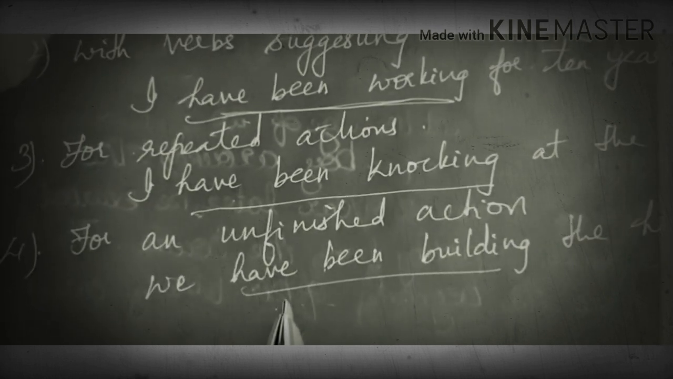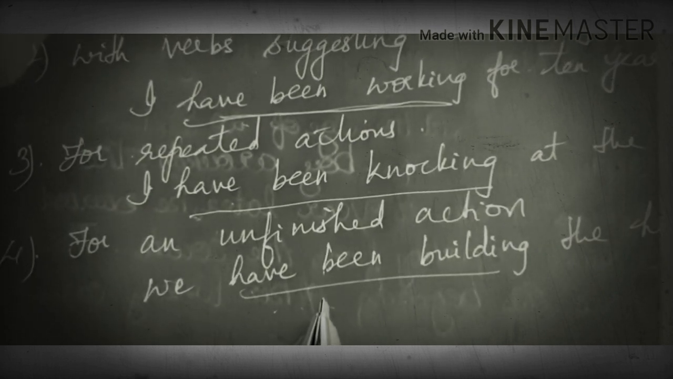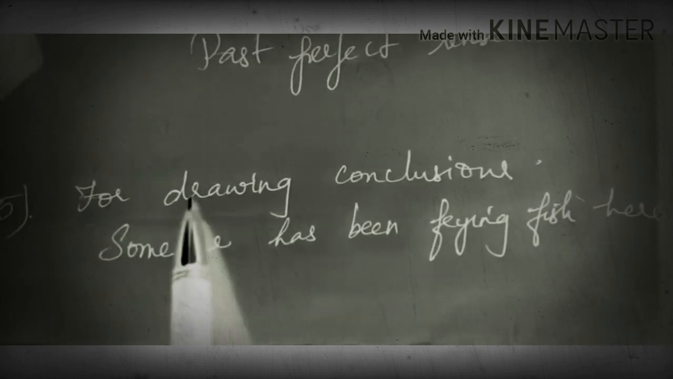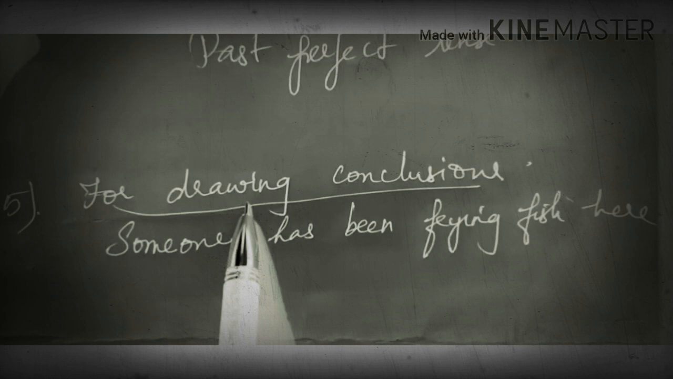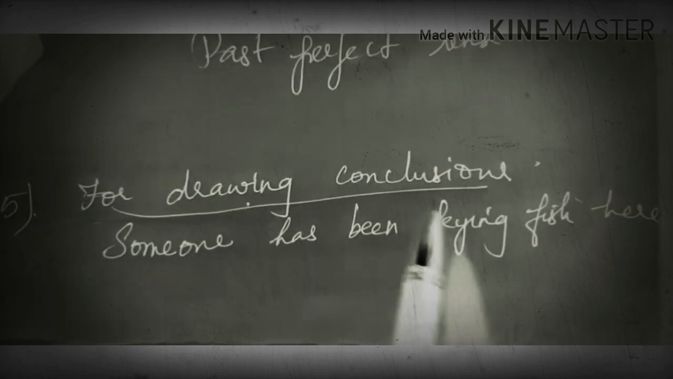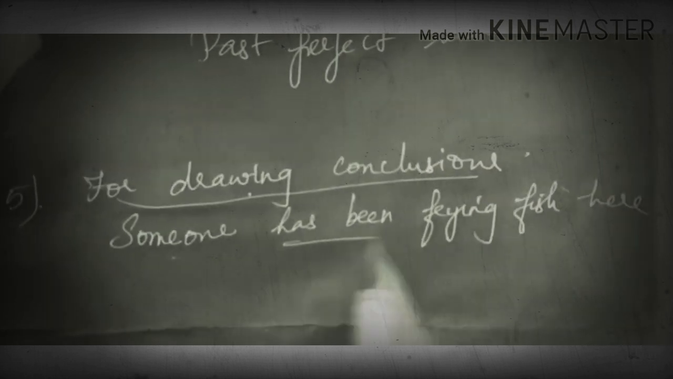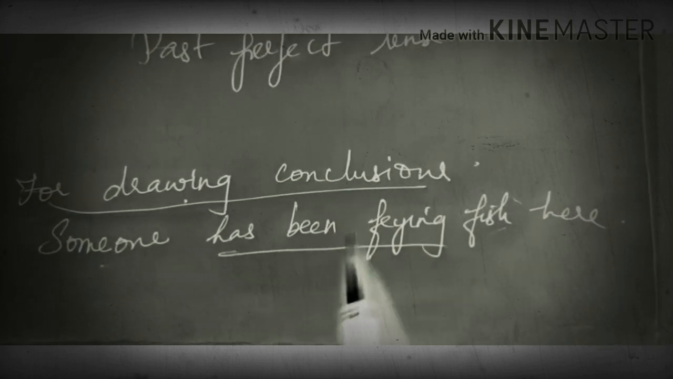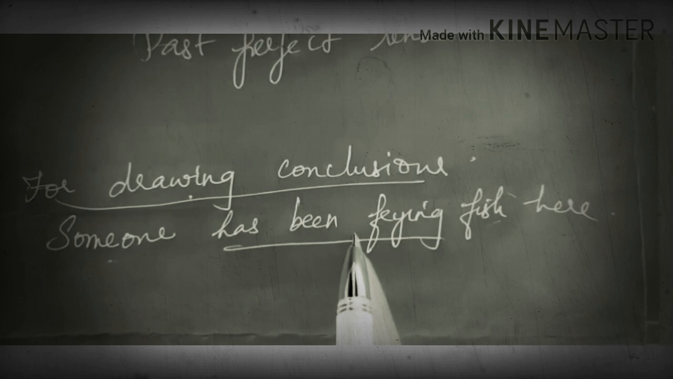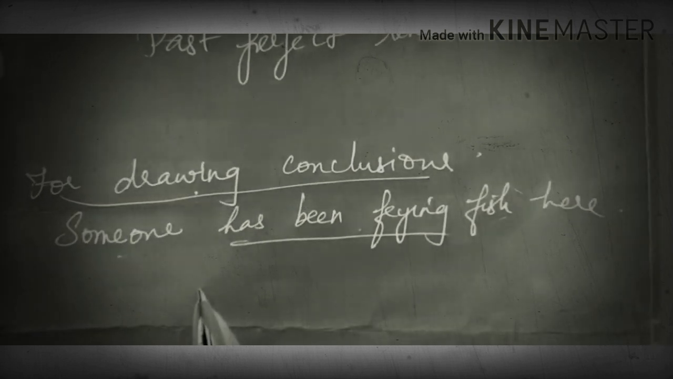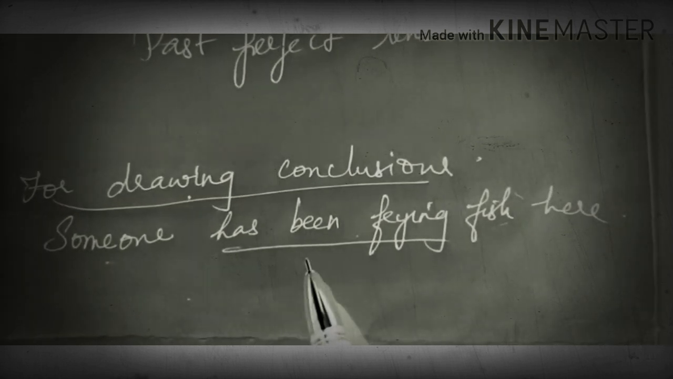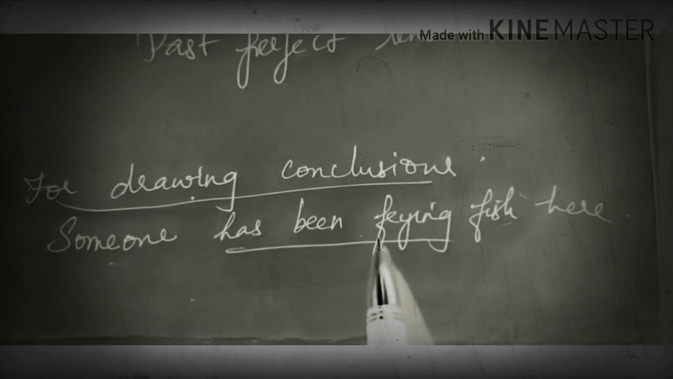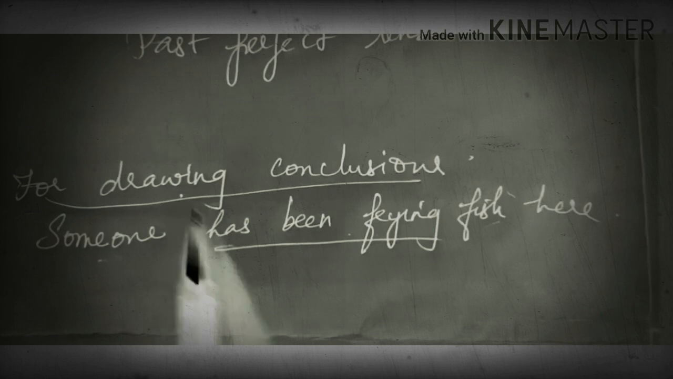And the last usage of present perfect continuous tense is for drawing conclusions. Let us see what it is. So now you see, for drawing conclusions also we use the present perfect continuous tense. Someone has been frying fish here. So most probably you come to this type of conclusion only after getting the smell. Maybe the place was stinking. So you felt that someone has been frying. So this is for drawing conclusions.